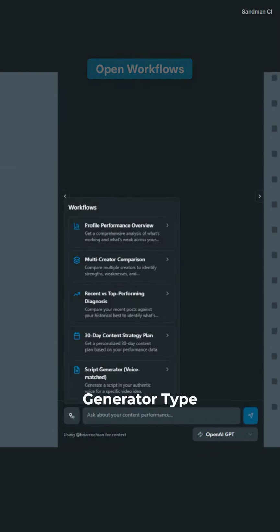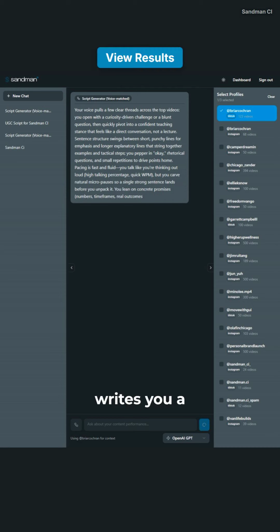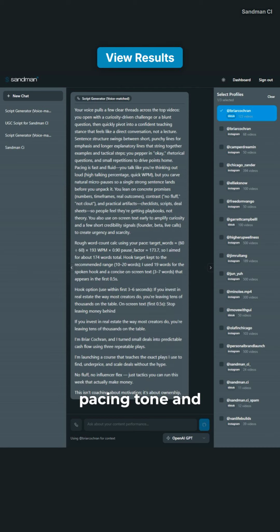Click Script Generator, type in your video idea and your target length. Hit Generate Script. It writes you a full script with a hook, body, and call to action in your voice, matching your pacing, tone, and style, all based on 150 data points per video. You get a ready-to-record script that sounds like you actually wrote it.